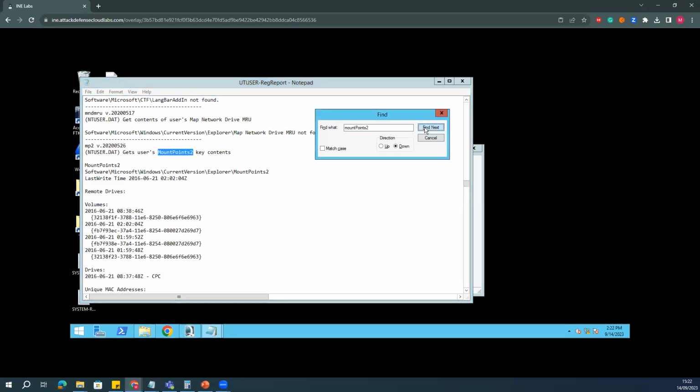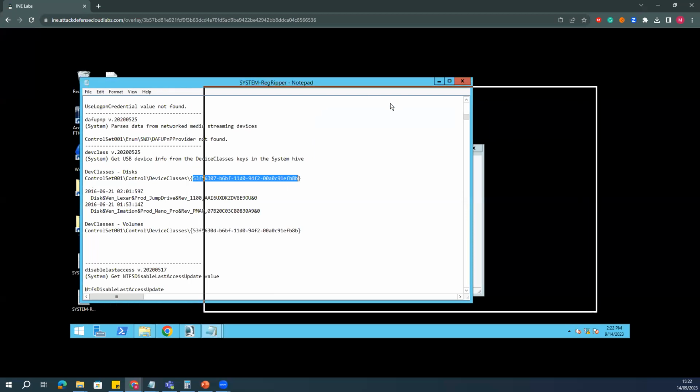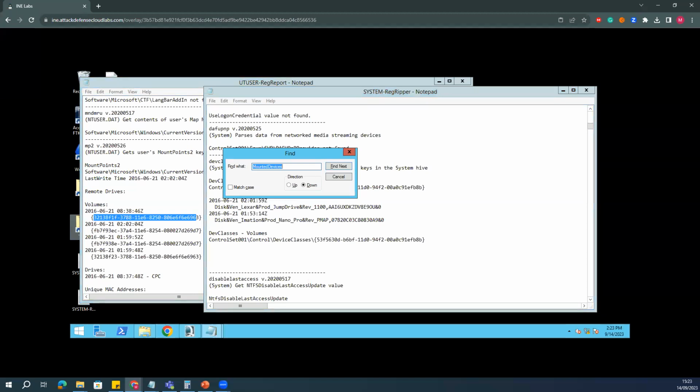If you have a bunch of users and you don't know the specific user, you can definitely filter it out. But if you do not have the user, always check the volume remote device, this one. So always use this particular device. If I go to the system file and search for these particular details, FB7F9.